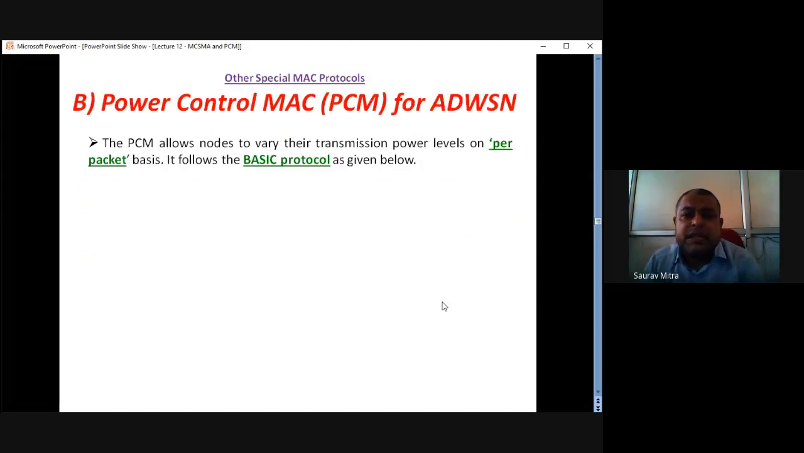Next, what we are going to see is the power control MAC, or PCM, for ad hoc wireless sensor networks. What we find in PCM is mainly the saving of power, and there is one protocol. First, there is a basic protocol. First we will explain the basic protocol, and the same basic protocol has some kinds of drawbacks, and how that drawback can be overcome in the PCM protocol. That would be our topic of discussion next.